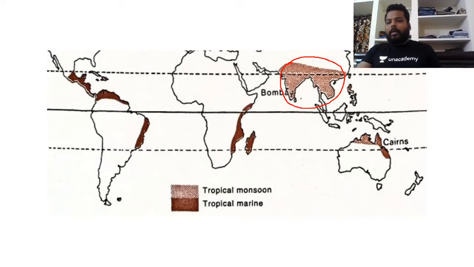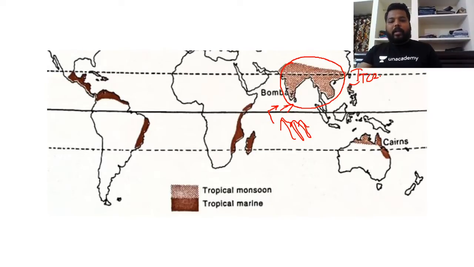Simply, it is nothing but the trade winds which are present, the southeast trade winds; generally they cross the equator. During the summer solstice, the ITCZ tends to shift onto the Tropic of Cancer. These trade winds cross the equator and hence they deflect rightward due to the Coriolis force, in order to reach towards the ITCZ, and in these margins we would be experiencing this kind of tropical monsoonal and marine type. So it is in the Indian subcontinent that we experience tropical monsoon.